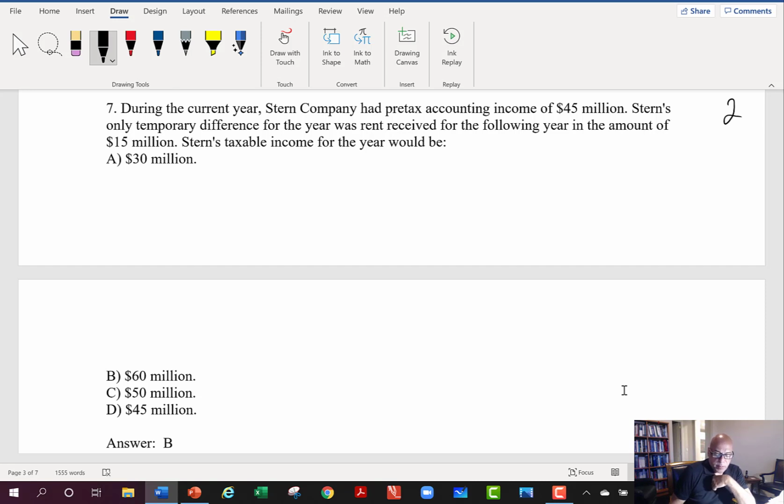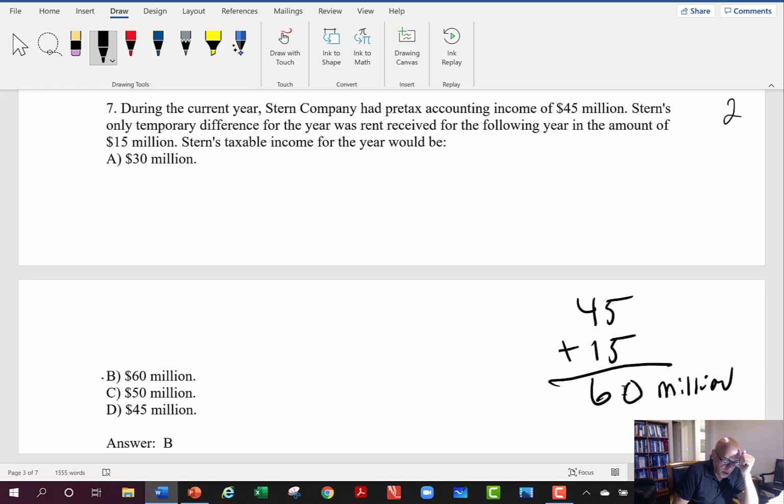So what's happening? Well, there's an amount, probably some sort of prepaid rent, that because they collected the cash, we have to report for tax purposes, but we aren't going to report that for GAAP purposes until we earn the income the next year. But we have to send a check to the IRS for that now, right? Because we've received that, and they require that if we receive the cash on that rent, we have to declare it for tax purposes. So my taxable income is this 60 million.